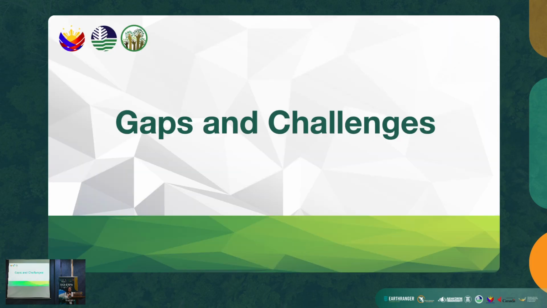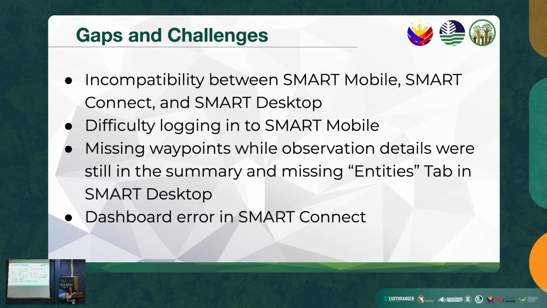So for the gaps and challenges, we have only identified a few system gaps and challenges. First is the incompatibility between SMART Mobile, Connect, and Desktop. For example, SMART Mobile is currently available on the Play Store, which has difficulty logging in and data loss upon uploading to the server.